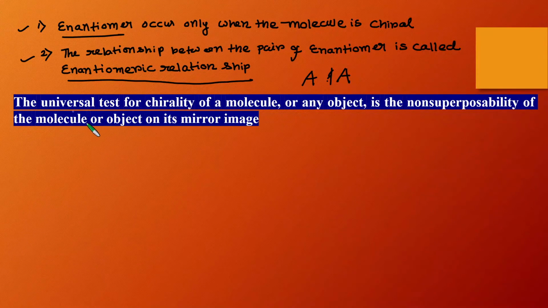Okay, and the universal test for chirality of a molecule or any object is the non-superimposability of the molecule or object on its mirror image. So if you want to test whether any molecule is chiral or not, you have to draw the molecule first, and then draw the mirror image of that molecule, and test whether they are non-superimposable or not. If they are non-superimposable, then the molecule is chiral, and if they are superimposable, then the molecule is achiral. Very simple way. So this is the universal test for chirality.